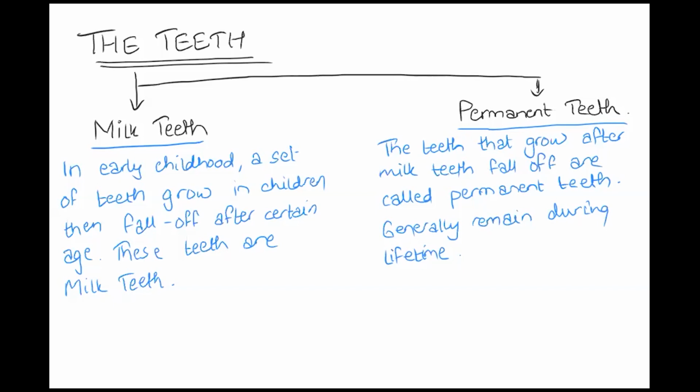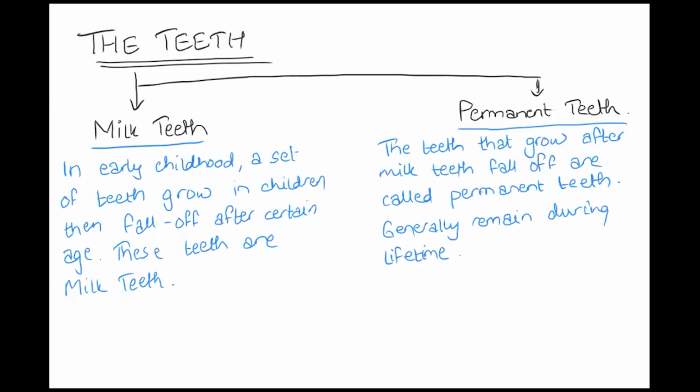The old set of teeth that you had, they were your milk teeth, and now you all must be having your permanent teeth. Now, moving ahead, we talked about the set of teeth that were present. Now we'll be talking about the different types of teeth.